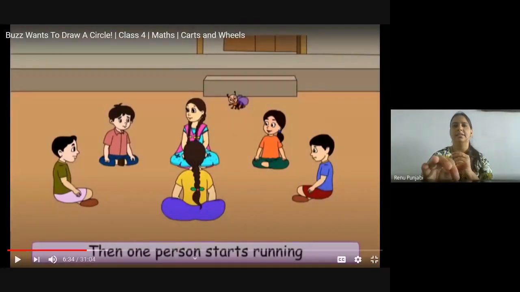Yes, Dhyan Dalal. Sit properly. Sit properly, Dhyan. Children, play.